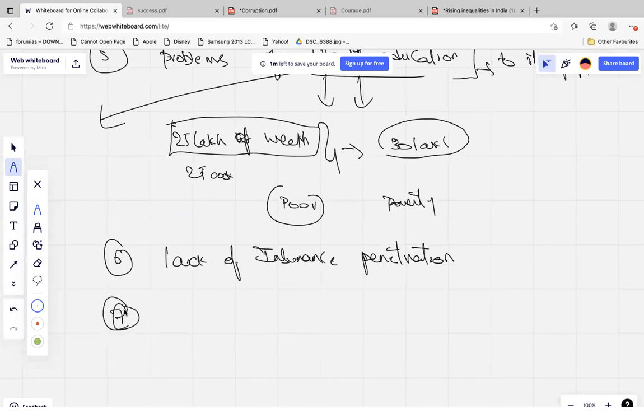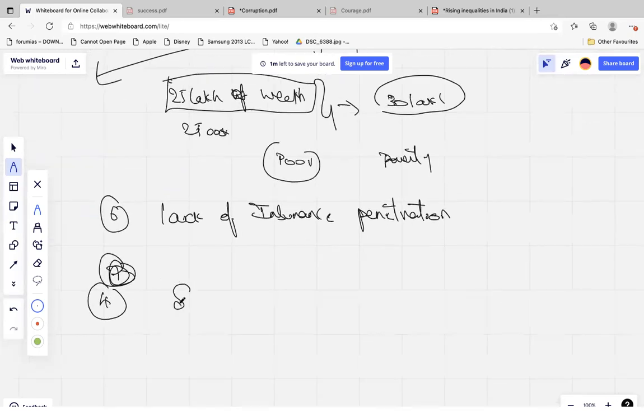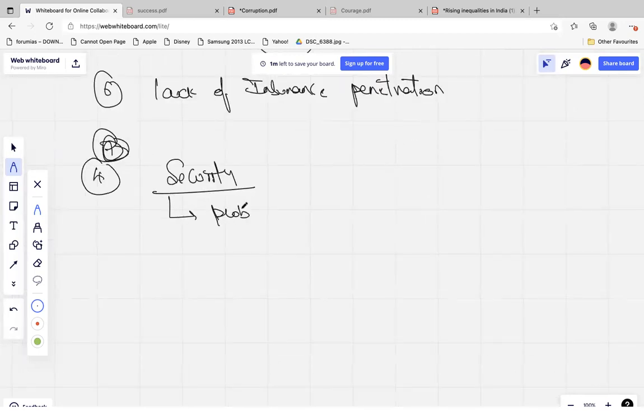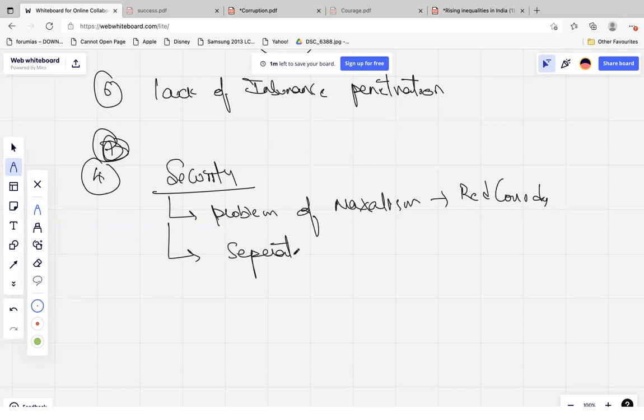Apart from this, you can also add the fourth major reason: security related reasons. Security related reasons means the problems of Naxalism. Because of this, the red corridor is backward. Then the problem of separatism. These are the reasons why the northeast parts and the Kashmir region are backward, because the investments are not happening. So these are certain security related reasons, and border areas you can add here.